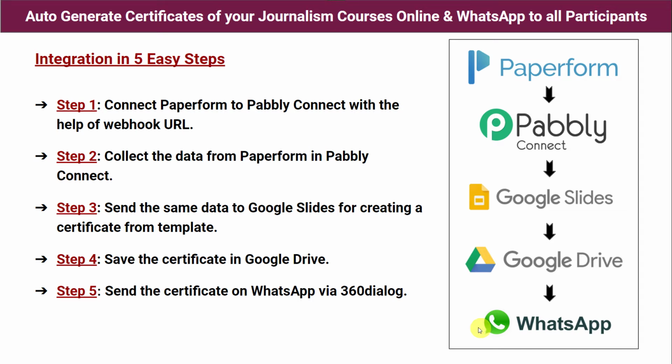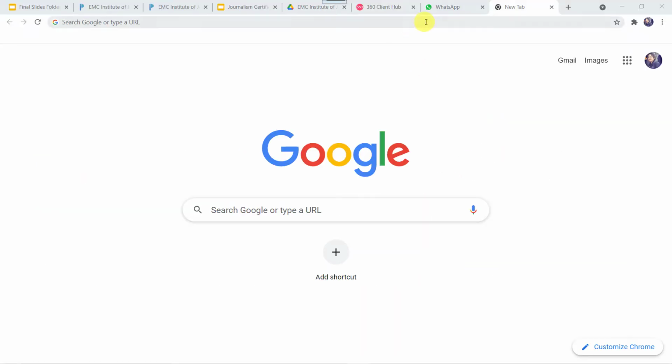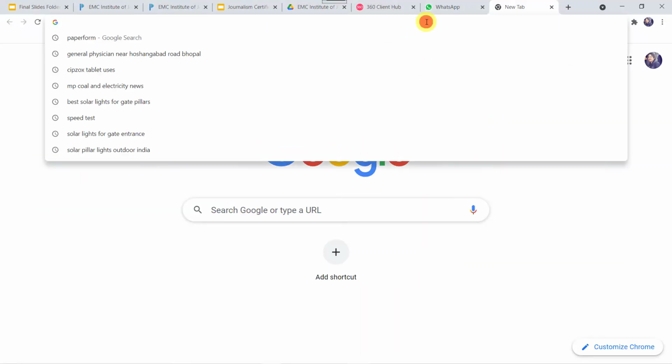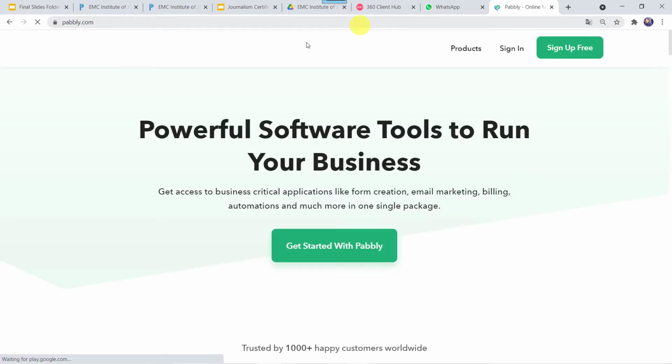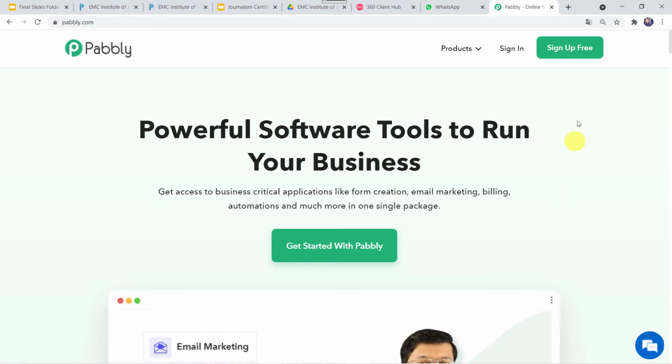So in this way, we will be creating an integration between Paperform, Google Slides, Google Drive and WhatsApp using Pabbly Connect. So let us learn the integration process now. For this, let us type pabbly.com in our browser. This is the website of Pabbly.